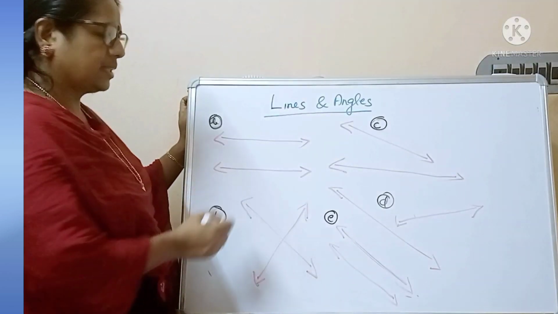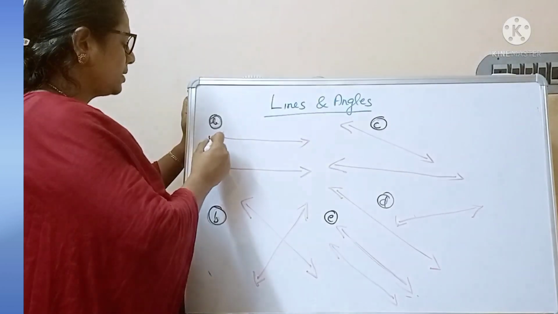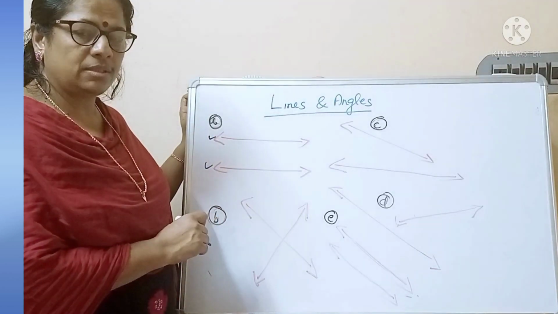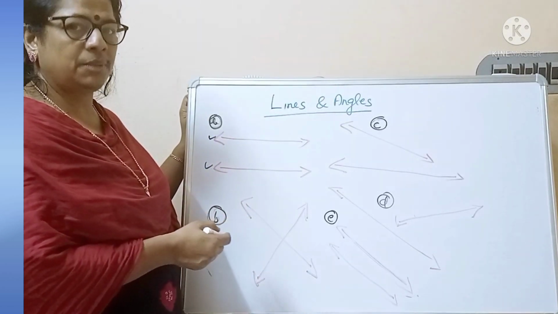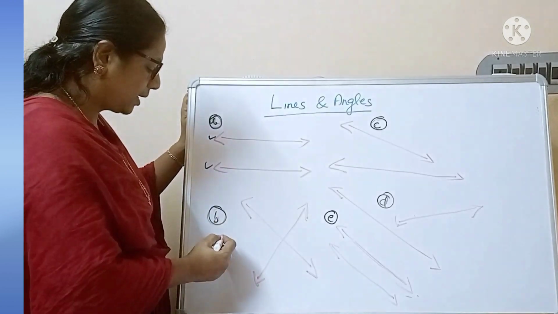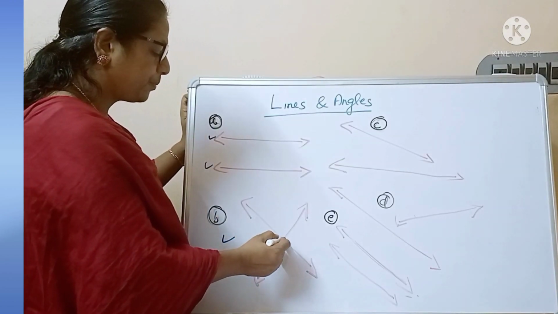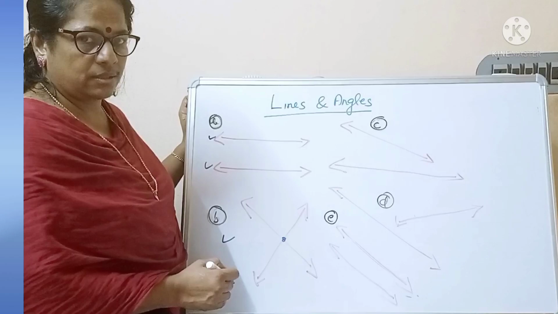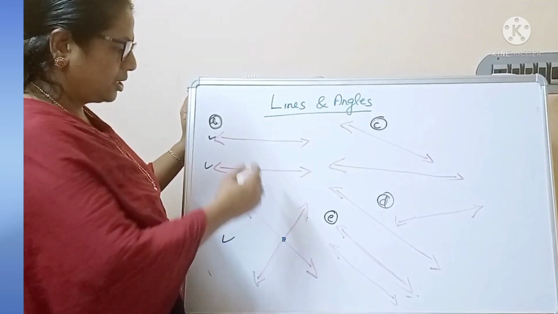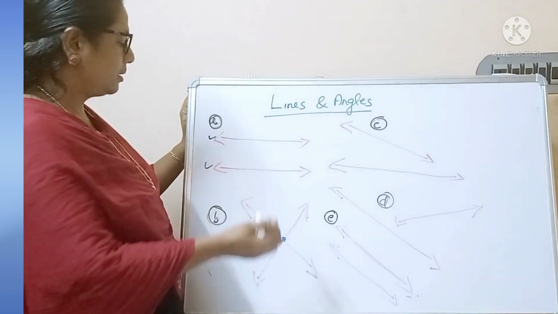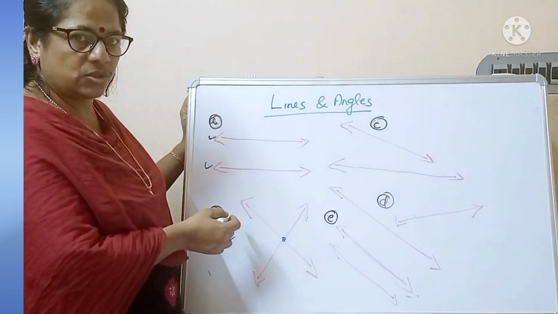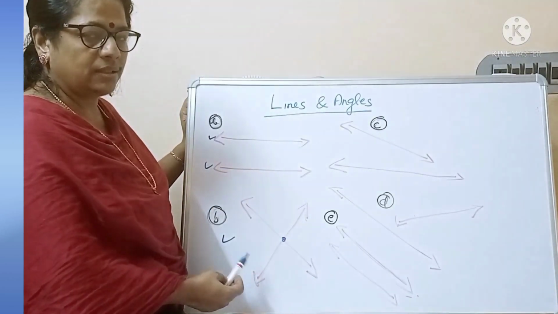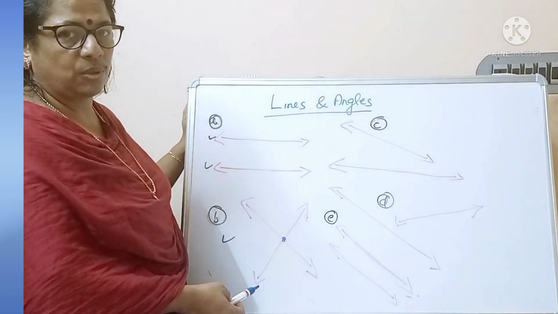Here in this set, 2 lines are there. Do they meet each other? No, they never meet each other. But in the second set, they intersect at one point. It is very clear. They are not intersecting each other here, but in this set, they are intersecting at one point.